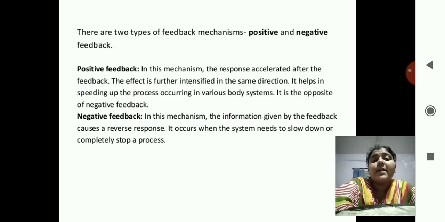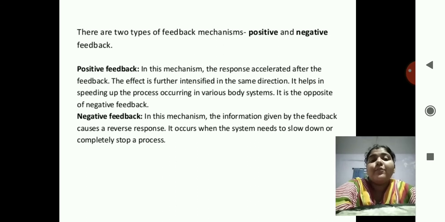And there are two types of feedback mechanism, the positive and the negative feedback mechanism. In the positive feedback mechanism, the response is accelerated after the feedback. The effect is further intensified in the same direction. It helps in speeding up the process occurring in various body systems. It is the opposite of negative feedback. In short, you can remember that if I want the hormone, then positive feedback is started.